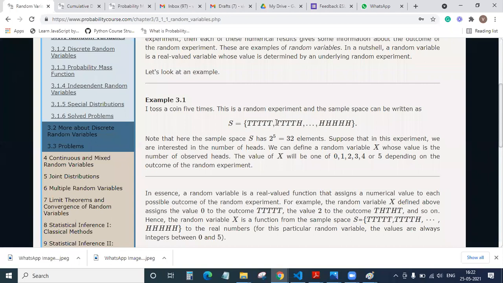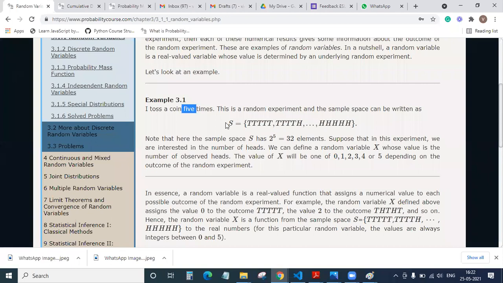The next outcome could be 4 tails and 1 head. The next outcome could be all heads, in such a way. So how many outcomes could you get? It depends on the number of times you are tossing the coin, which is nothing but 2 raised to 5.